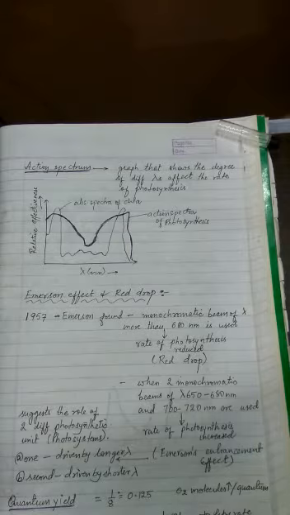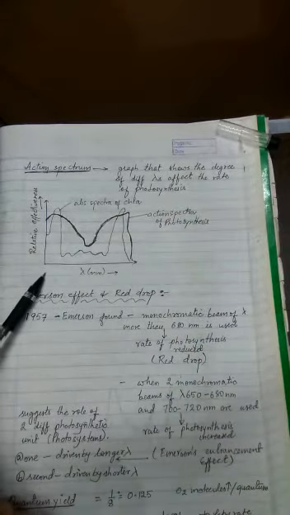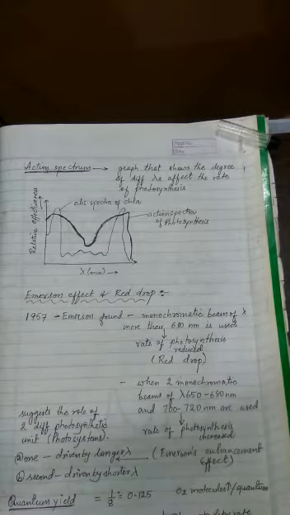You cannot measure the degree of photosynthesis directly, but you can do it indirectly by measuring the amount of oxygen liberated. So the graph will be between the wavelength and the amount of oxygen liberated. A graph that shows how different wavelengths affect the rate of photosynthesis is called the action spectrum. Here, action stands for photosynthesis.